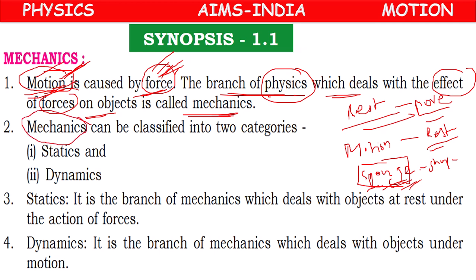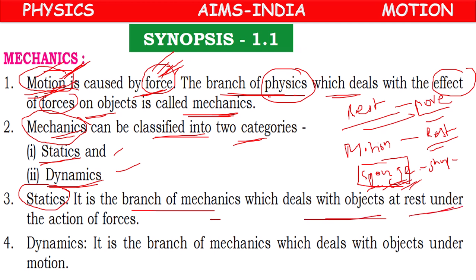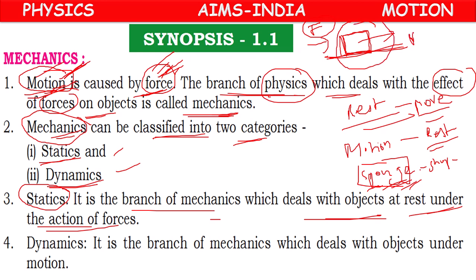This branch of mechanics is again classified into two categories. One is statics, another one is dynamics. Statics means the branch of physics which deals with the objects at rest under the action of forces. Suppose you have a big block here. You are trying to apply force and move it forward, but still it is not moving. It is under rest position only.